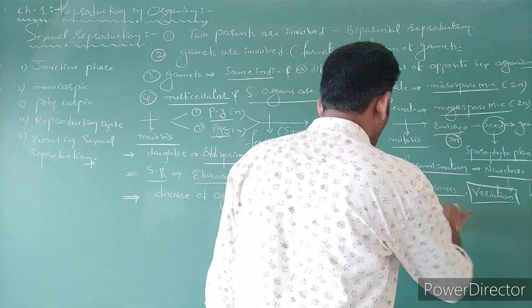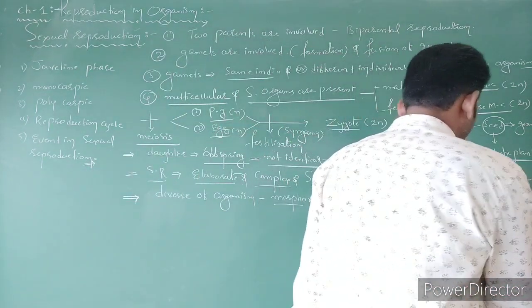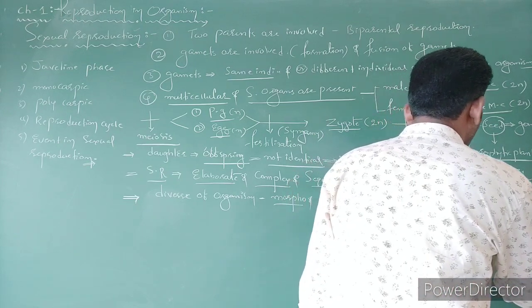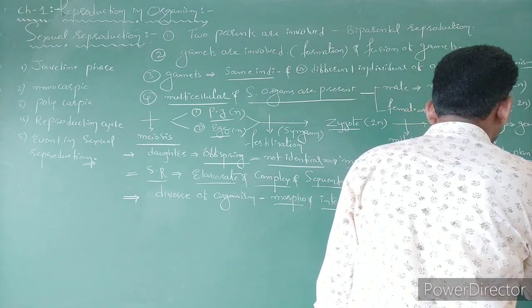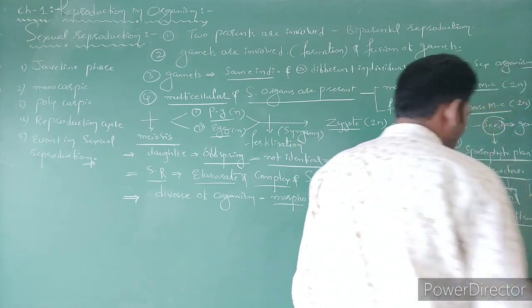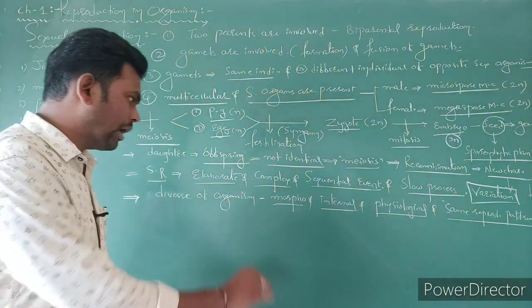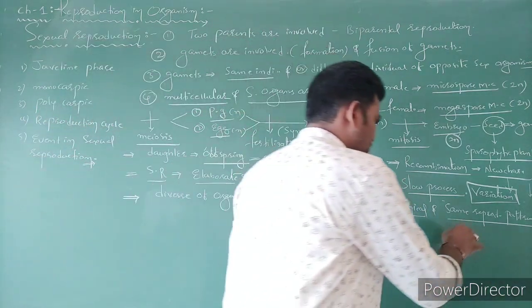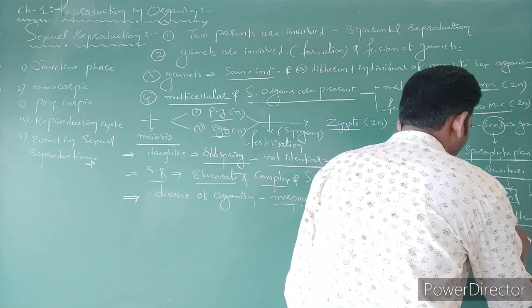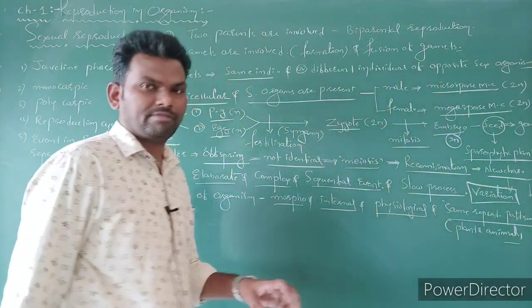But when we come to the mode of reproduction, you can say the same reproduction pattern occurs in all organisms, like plants, animals, right?